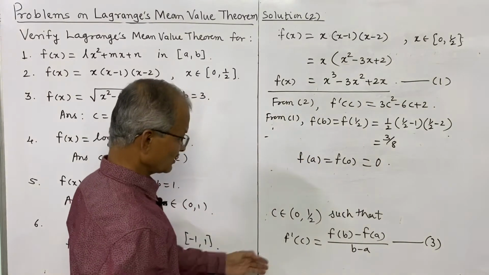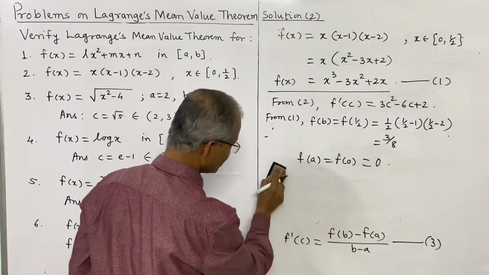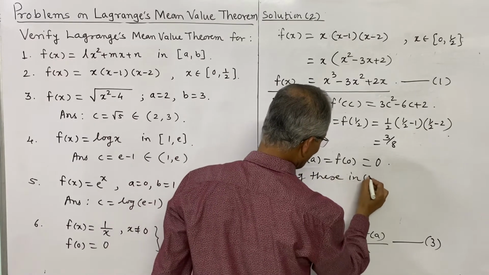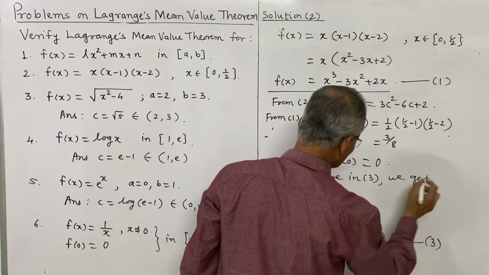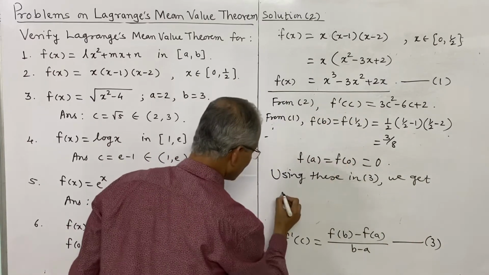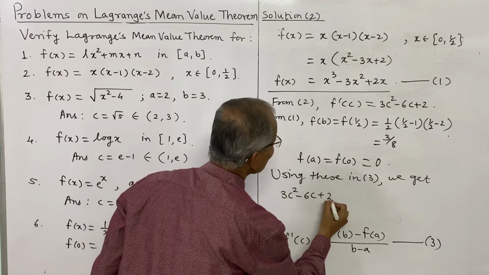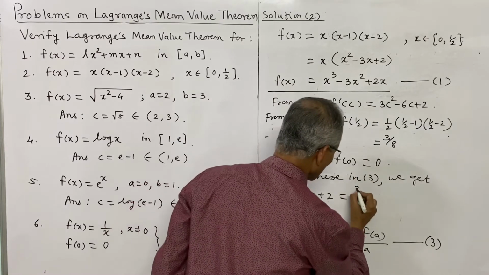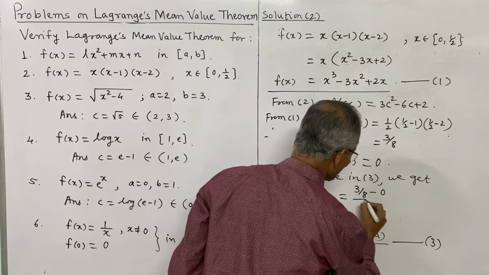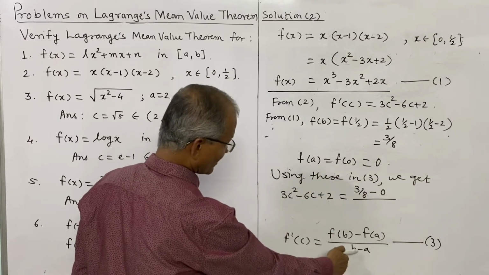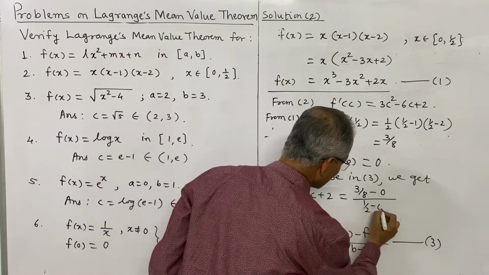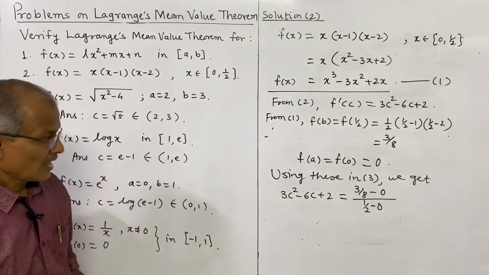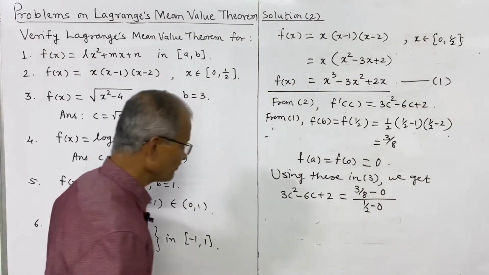And thus putting these in 3, we get f dash of c. F dash of c is this much: 3c square minus 6c plus 2 is equal to f of b. Right side is f of b, which is 3 by 8, and f of a is 0, divided by b minus a. B is half, a is 0. So thus this third relation we have obtained in terms of c, and we have to solve this to get the value of c.